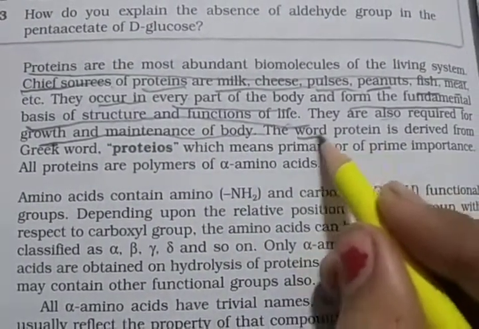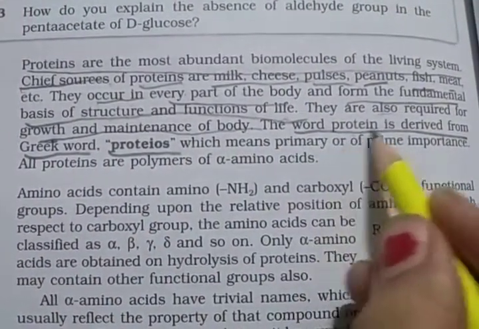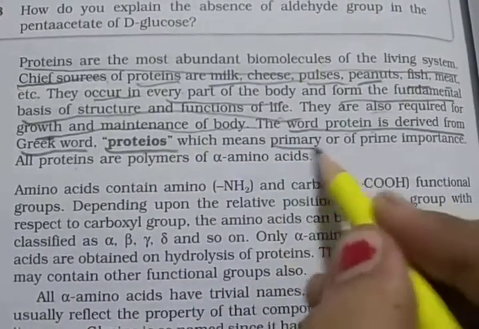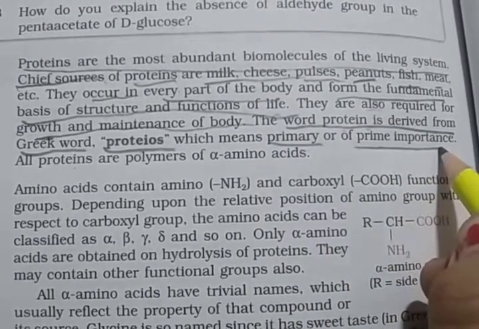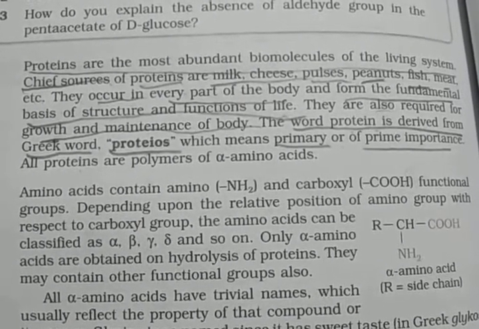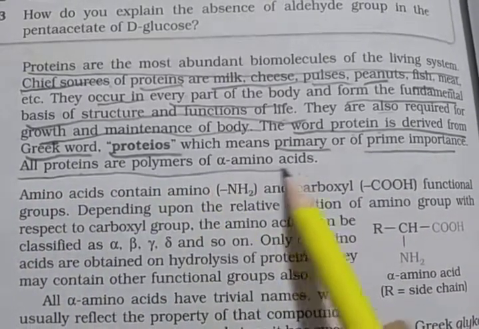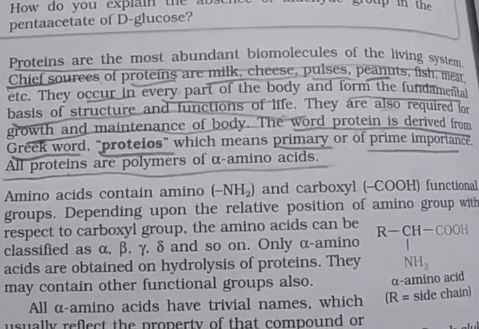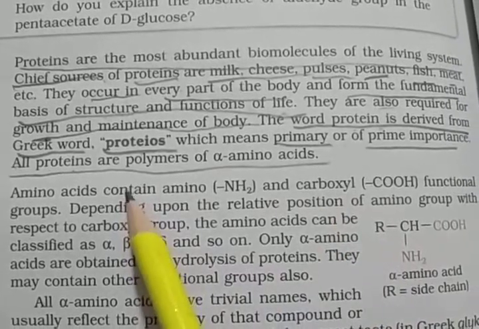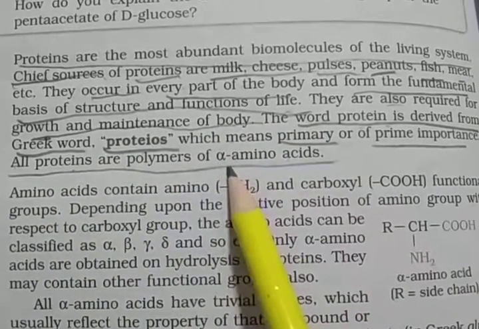The word protein is derived from the Greek word proteos, which means primary or of prime importance. All proteins are polymers of alpha amino acids. Whenever alpha amino acids combine together in a poly unit form, it is known as a polymer of alpha amino acids, so all proteins are polymers of alpha amino acids.